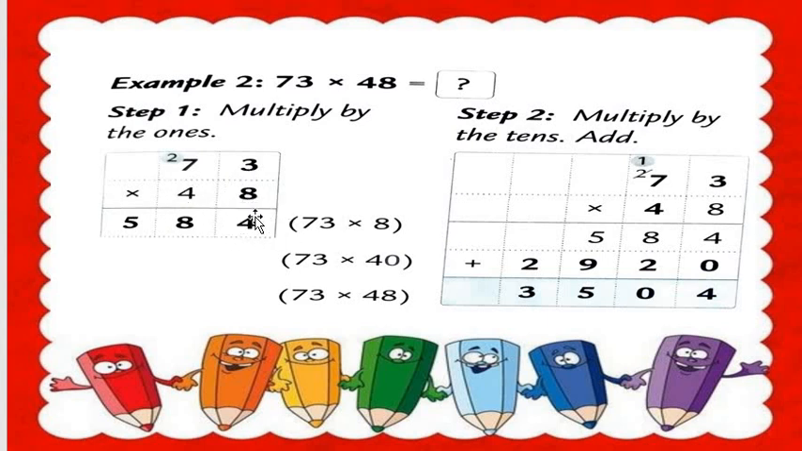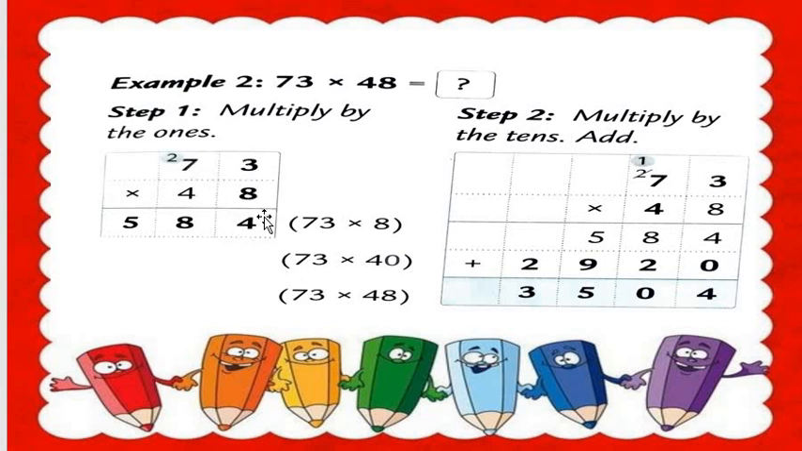Here we break the 48. How can we break the 48? 40 plus 8 is equal to 48. So first of all, 73 multiplied by 8, and then 73 multiplied by 40. Understood? So now here we do the first step only. Then after, we do the second step. So 73 multiplied by 8.